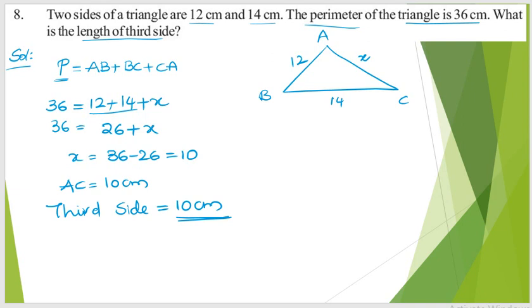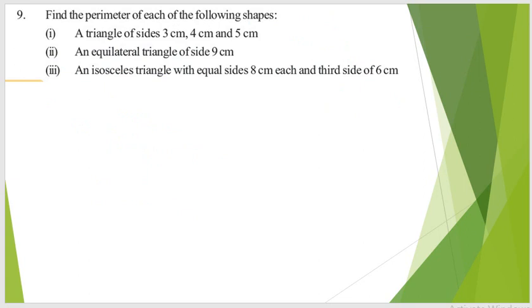Next, moving on to the 9th question. It asks to find the perimeter of each of the following shapes. Here they did not give the shapes, just the names of the shapes. First question: the perimeter of a triangle with sides 3, 4, 5 centimeters. Perimeter is the sum of all sides. The sides are 3, 4 and 5. On adding, 3 plus 4 plus 5 is 12 centimeters.